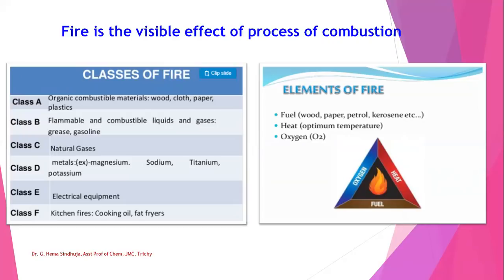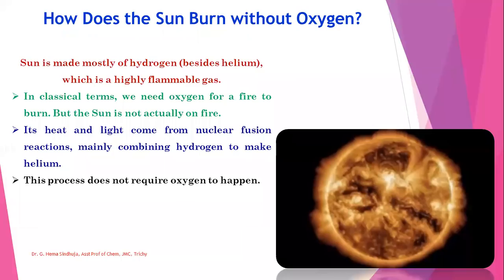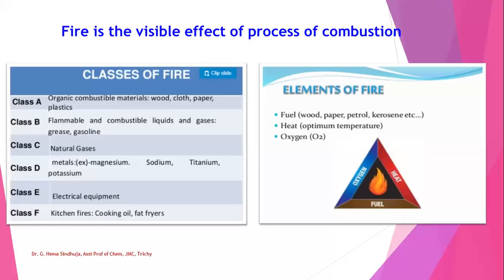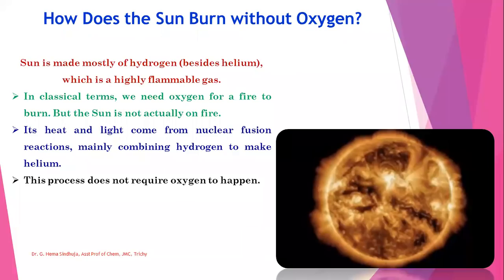Actually, how does this fire happen? What are the elements? That is heat of the optimum temperature, any fuel such as wood, paper, petrol or kerosene, and oxygen. These three elements combine together in the process of combustion to form a fire. Since we are talking about this fire, let me move on to an interesting question. How does the sun burn without oxygen?